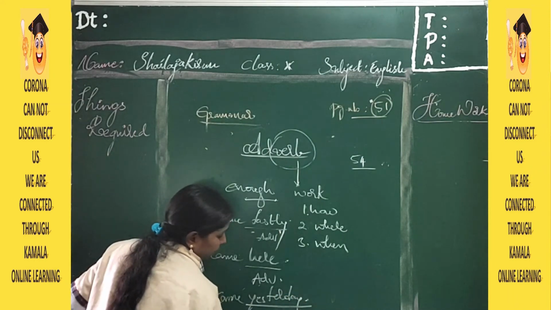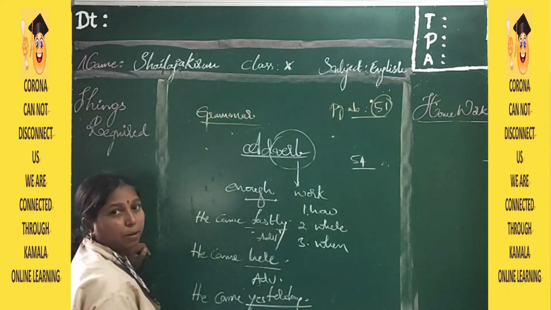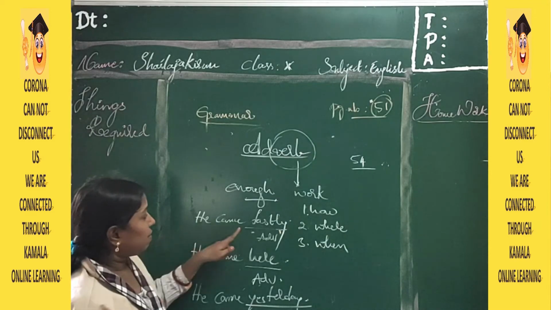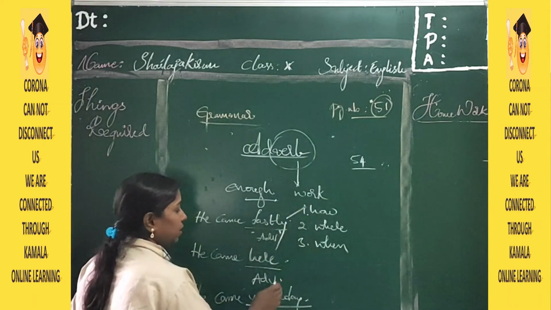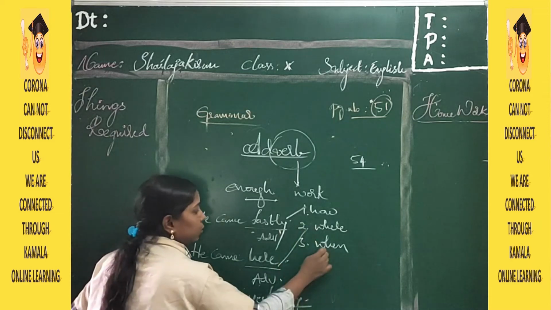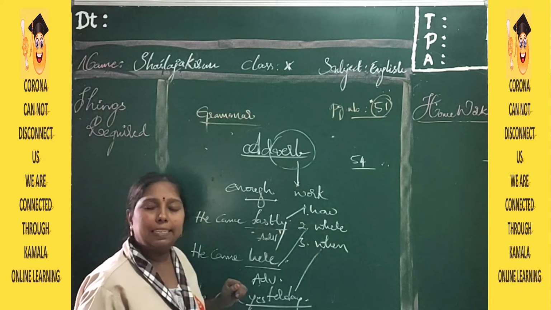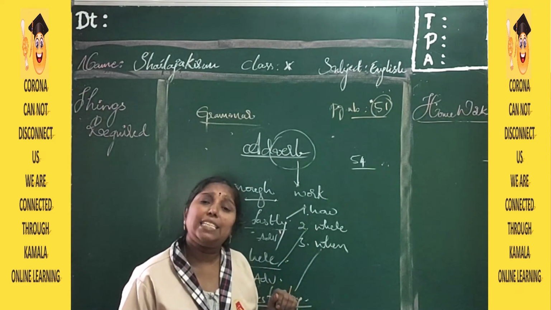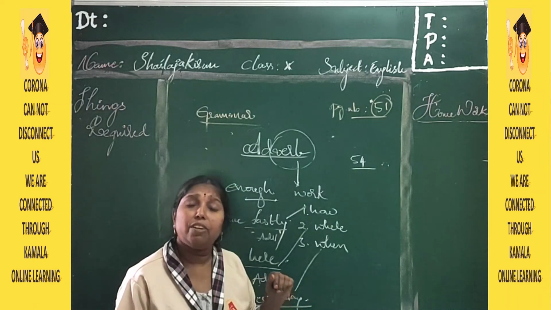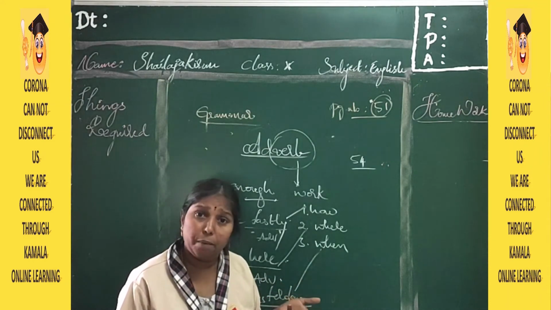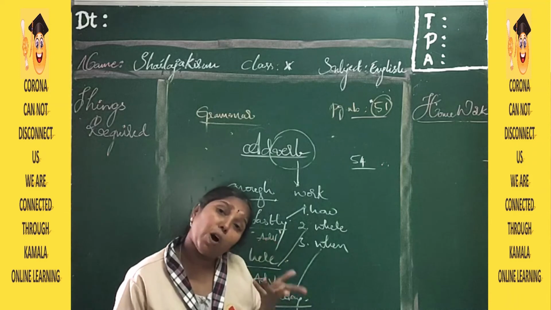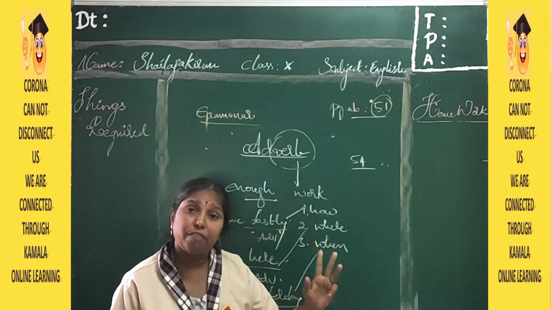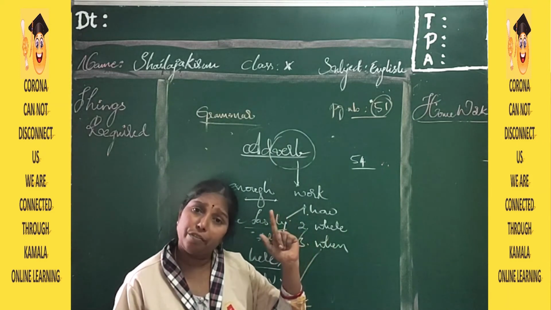When he came yesterday. Adverb. Understood? This tells how, this tells where, this tells when. Adverb means a word which adds a meaning to a verb. A word which adds a meaning to a verb is called an adverb. In what way will it add a meaning? In a way of how, in a way of where, in a way of when.